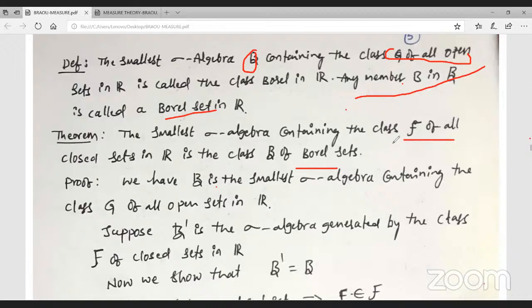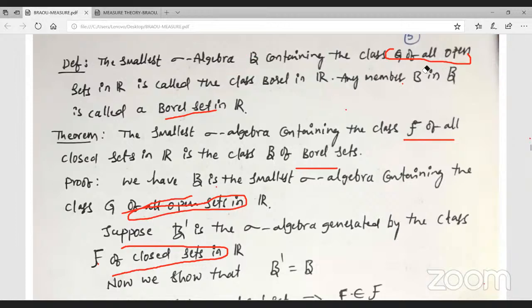Now we prove that each is the class B of Borel sets. B is the smallest sigma algebra containing open sets. B dash is the class generated by closed sets. Underline this, it is the given information. We have a definition for open sets. Now we prove that B dash is the sigma algebra generated by the class of closed sets, and we show that B dash equals B. But we have a definition only for open sets.